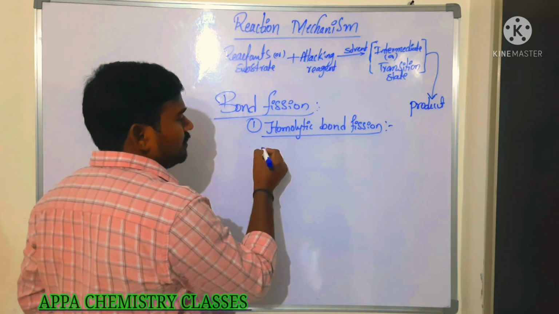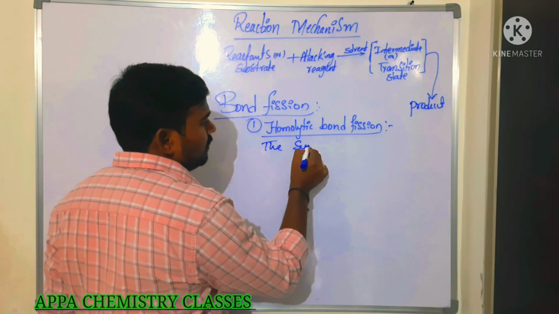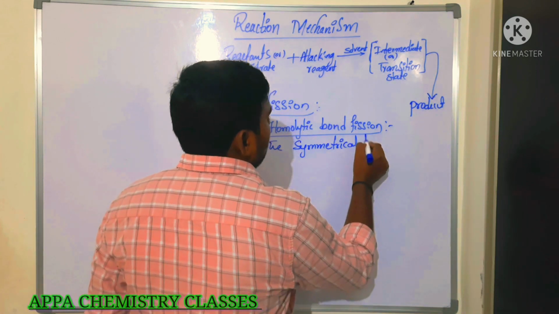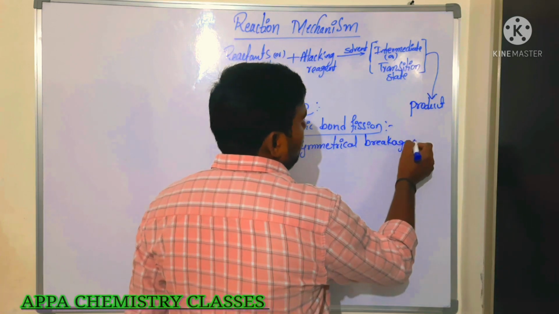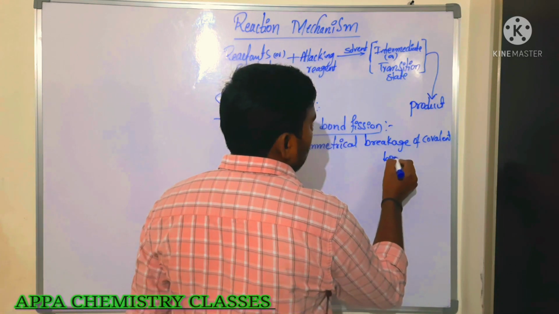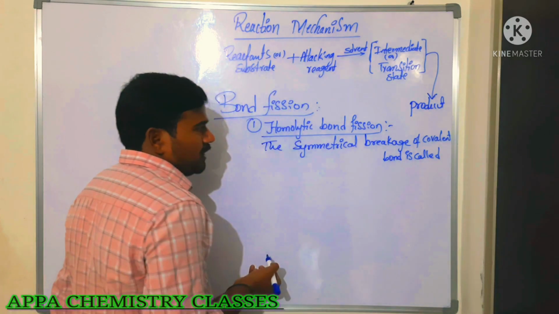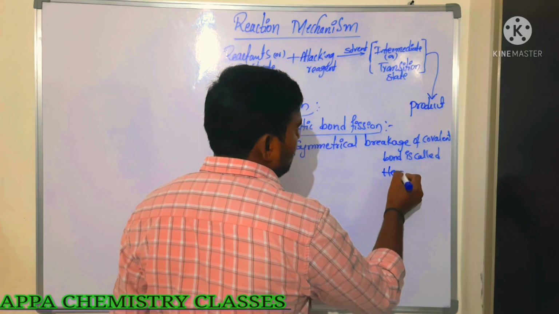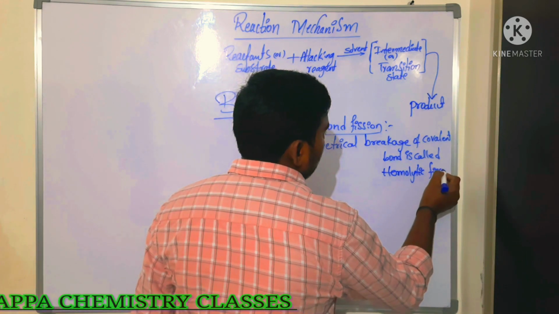Homolytic bond fission means the symmetrical breakage of covalent bond. The symmetrical cleavage or breakage of covalent bond is called homolytic fission. It's called homolytic cleavage or homolytic fission. Is that clear everyone?